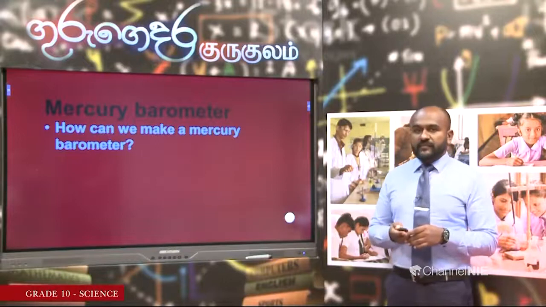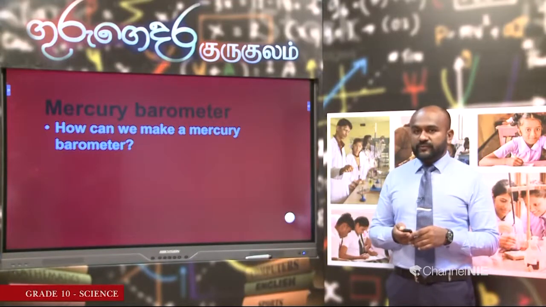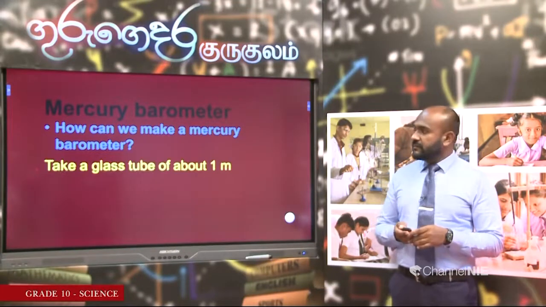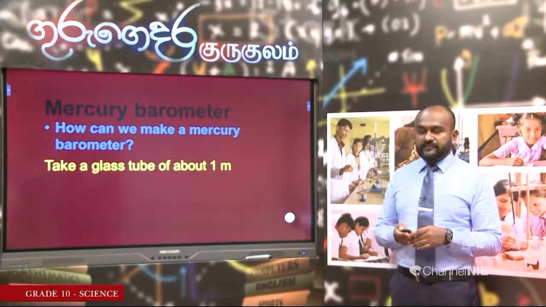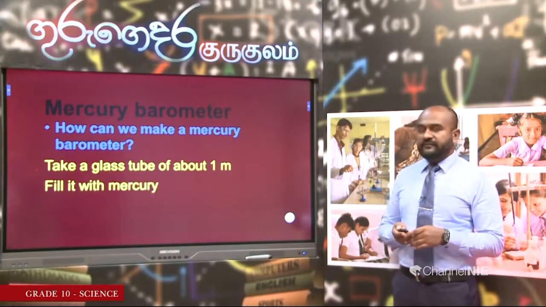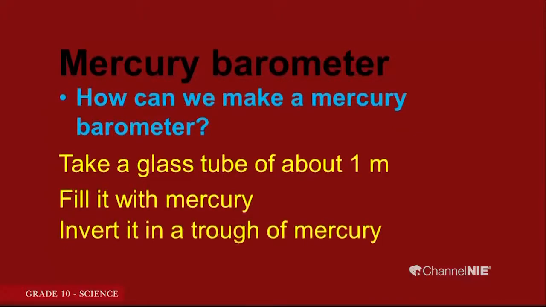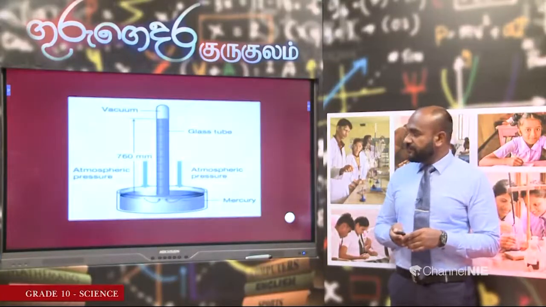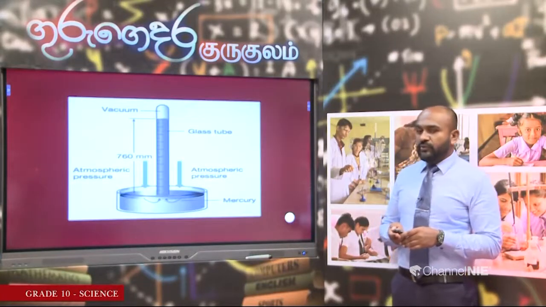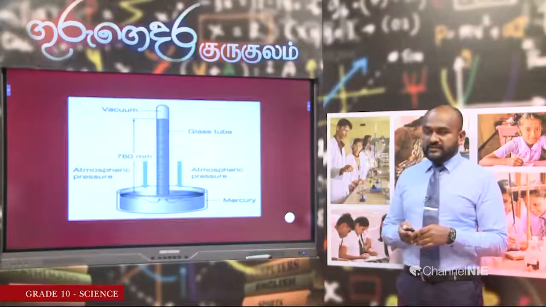Now, let us see how to make a mercury barometer. Take a glass tube of about 1 meter, fill it with mercury, then we have to invert it in a trough of mercury. You can see the arrangement in the next slide. This is how it will look once we arrange it.